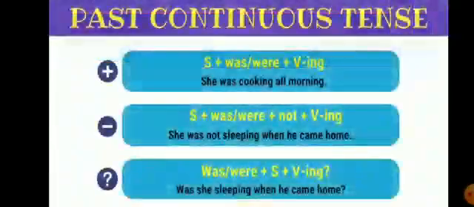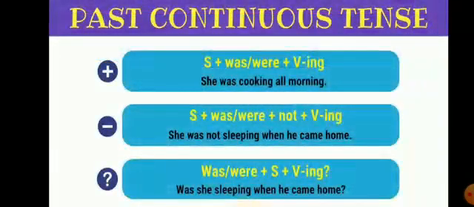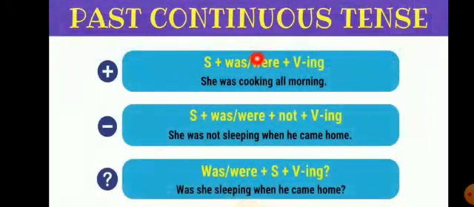Now here see the examples. First, formation of sentence will be subject, then was or were, then verb first form plus ing, plus object. So here she is singular, so here we have used was. She was cooking all morning.